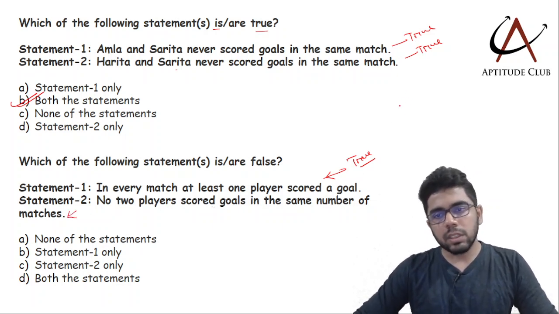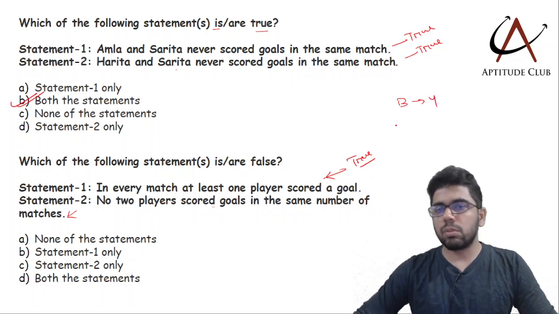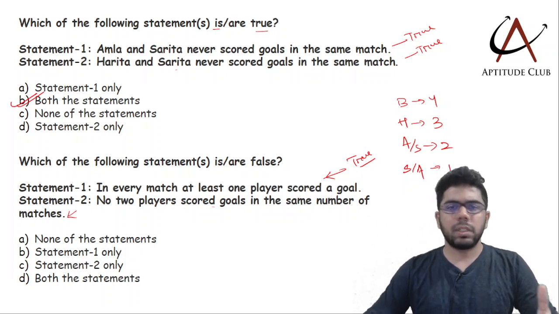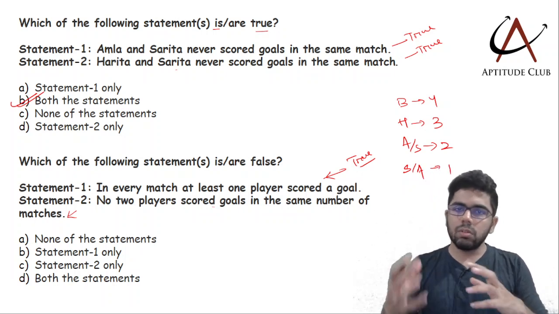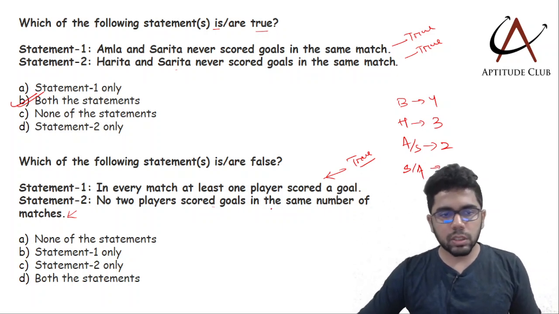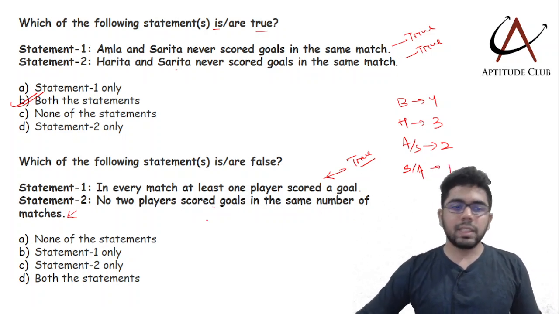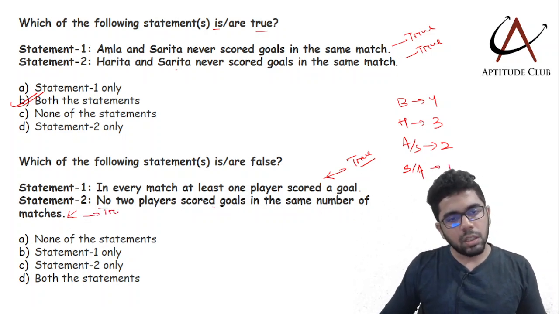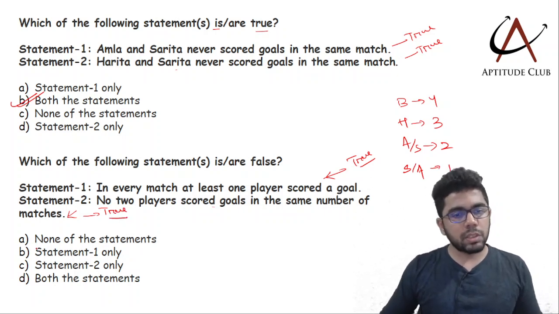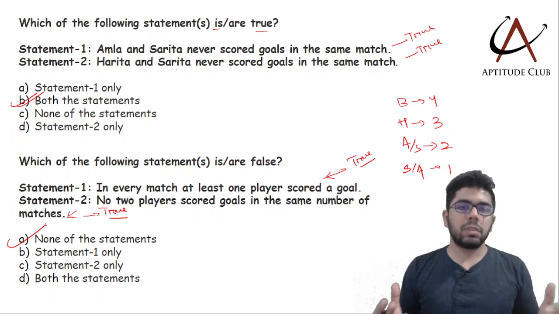If we look at the number of matches, Bimla is scoring goals in 4 matches, Harita is scoring goals in 3 matches, Amla and Sarita in 2 matches and 1 match respectively. So everyone is scoring goals in a different number of matches. So no two players scored goals in the same number of matches. This is again true. So both the statements are true. So how many of the following statements are false? None of the statements are false.